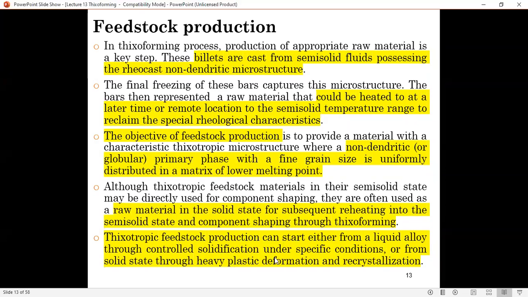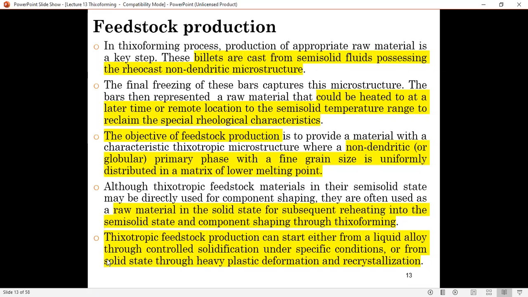So the thixotropic feedstock production can start from either liquid alloy or solid state. We're going to go through the process on how this is being done. The transformation of the dendritic structure can be done at the liquid state or at the solid state.